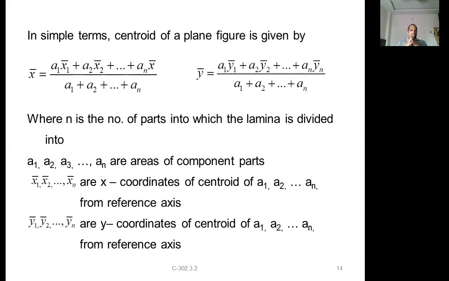And division, also see that it will not get complicated. So like that you have to divide that into a number of parts. Now A1, A2, A3 are the areas of component parts, where x1, x2, x3 are the x coordinates of the centroids of A1, A2, A3, and y1, y2, y3 are the y coordinates of the centroids of A1, A2, An from the reference axis.